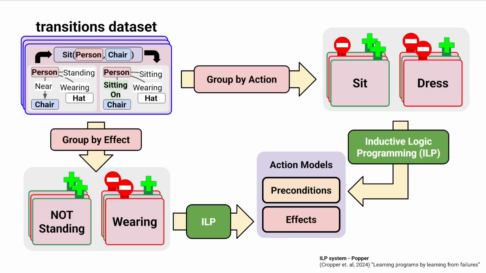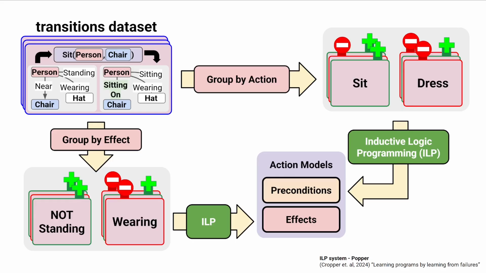For learning preconditions, we group transitions by action and formulate one ILP instance per action. For learning effects, we first compute the differences between the pre- and post states in the transition, and then group by added and deleted relationships.